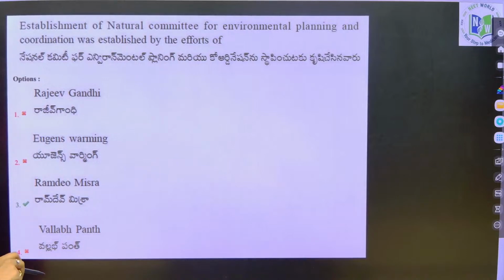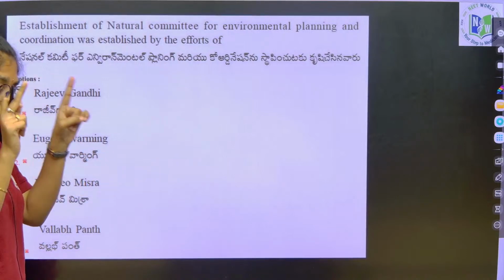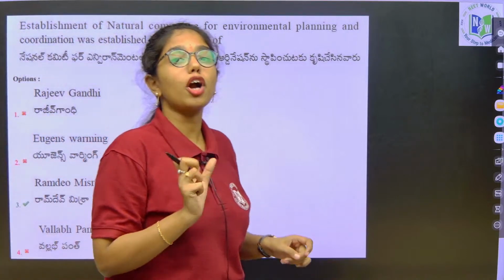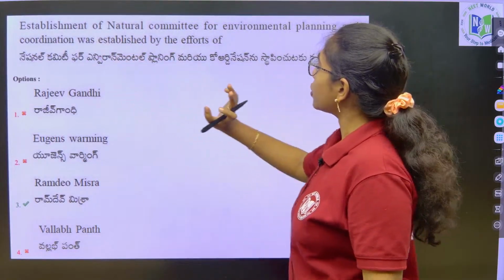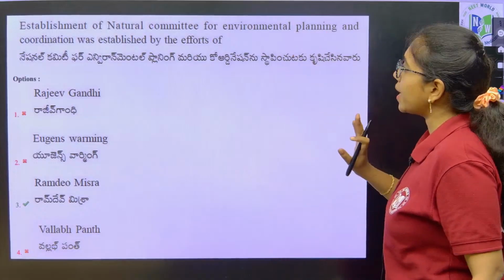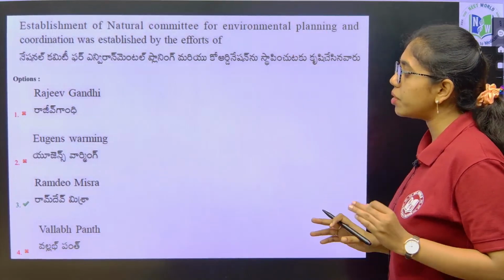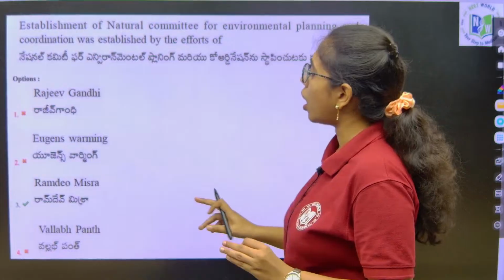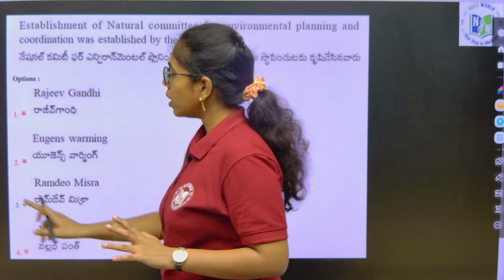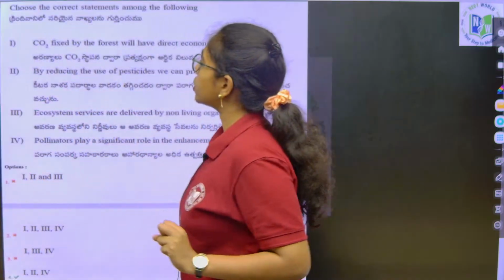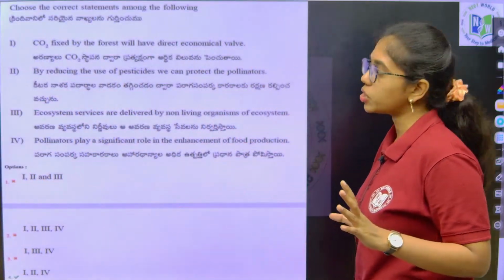This is from the introductory page of the ecology chapter. Very simple question. The National Committee of Environmental Planning and Coordination was established by the efforts of Ramdeo Misra, who is the father of Indian ecology. Direct question. Next, again a statement based question.